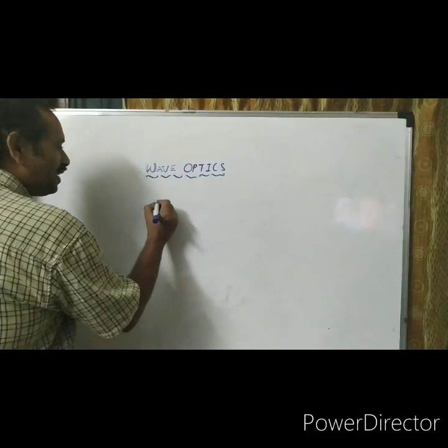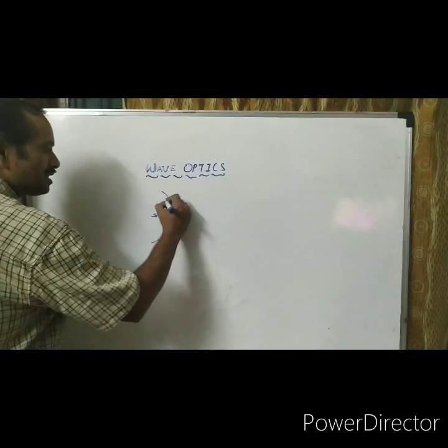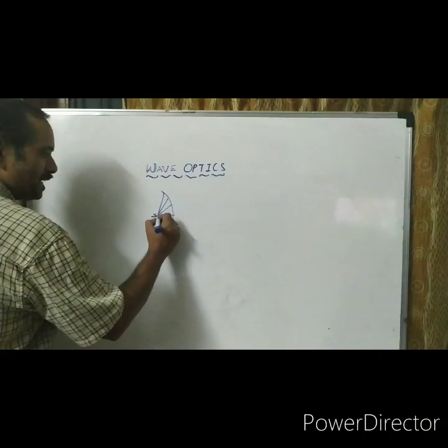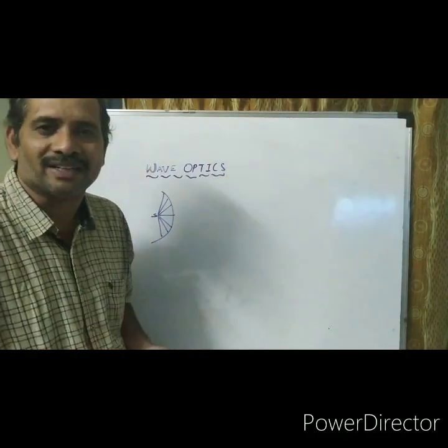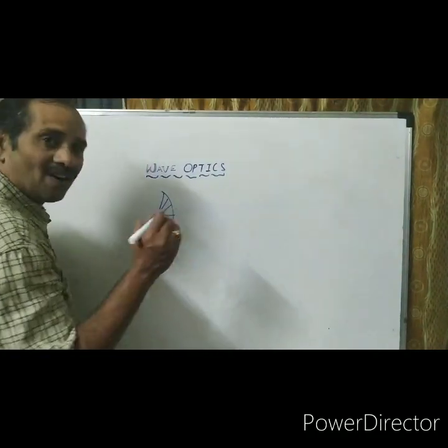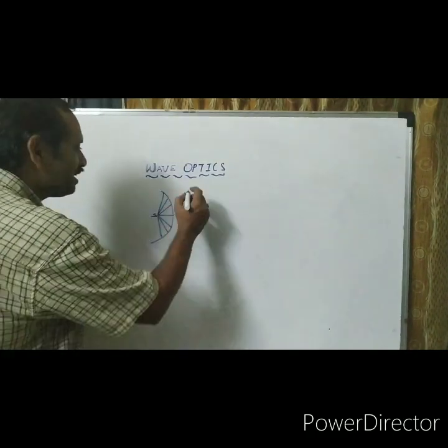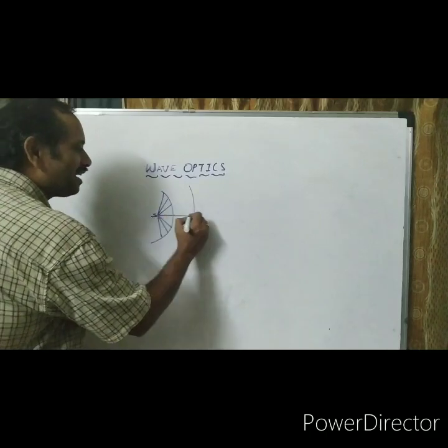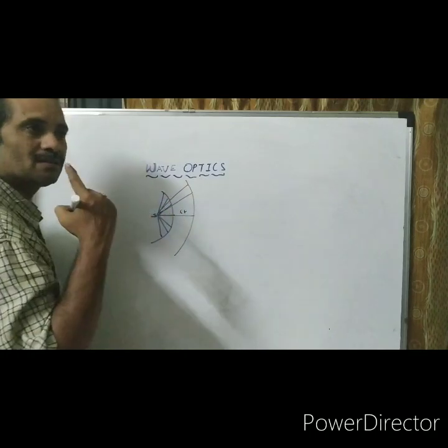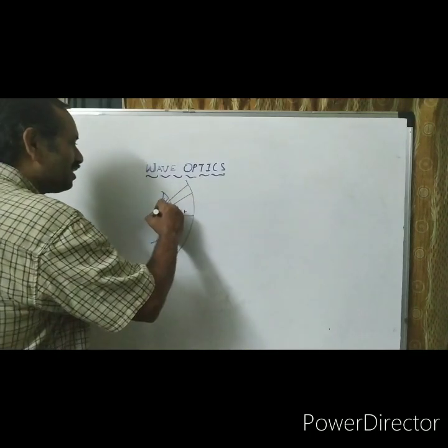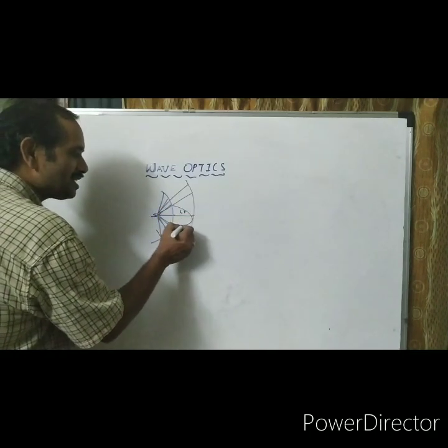S is the source of light. The locus of equidistant points from the source is the wavefront. How does the wavefront advance further? You may get it like this. The velocity of light is c, and the time taken is t, so the distance is ct. Next, take the radius ct and extend this. You can draw another wavefront. So this other wavefront is like this.